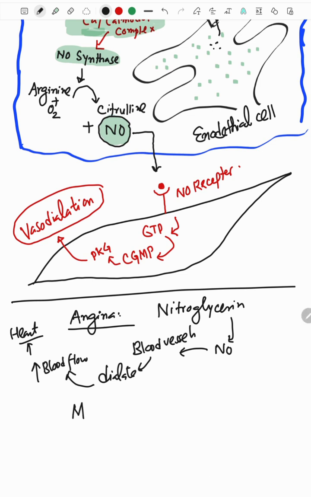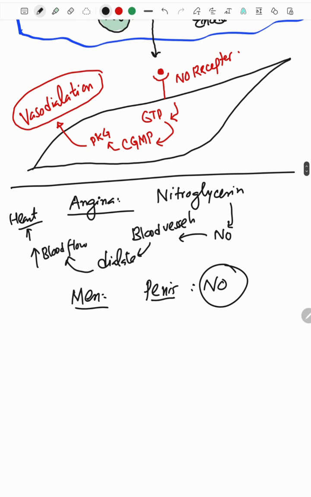In men, the erection of the penis is only possible because of the synthesis of nitric oxide. Because of the same mechanism that I showed you a couple of minutes ago, NO vasodilates the arteries that are supplying blood to the penis, and there is increased blood flow to that organ, and that helps in the erection. So there is one point that I want to make, that is